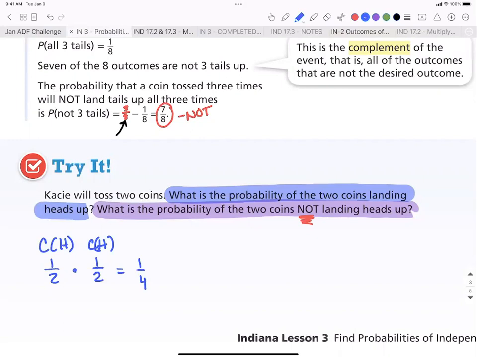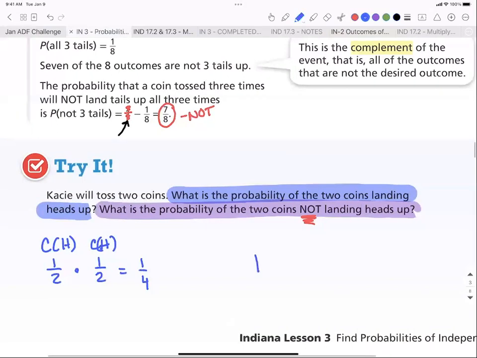So now to find the probability of it not happening, I would subtract that 1/4 from a whole to get the complement of what makes 1/4 whole. And again, if you want to, you could rewrite that 1 as a what? 4 over 4. So what is the probability of it not happening? 3/4. So that 3/4 is the answer to the "not" portion of it. Okay, so there is an extra step. If you're asked the probability of something not happening, you have to find the probability of it happening and then subtract that from 1. Okay?